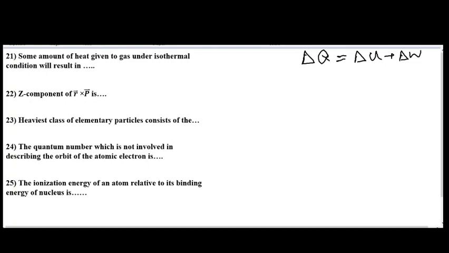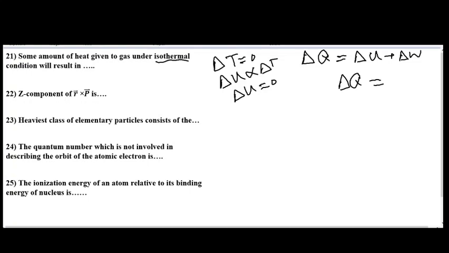As it is clearly mentioned in the statement that the conditions are isothermal, it means that the change in temperature is equal to 0. That is, the temperature is constant. And as change in internal energy is dependent on delta T, delta U will also be equal to 0. And hence this equation is written as delta Q is equal to delta W. That is, the heat given to the gas is equal to the work done.